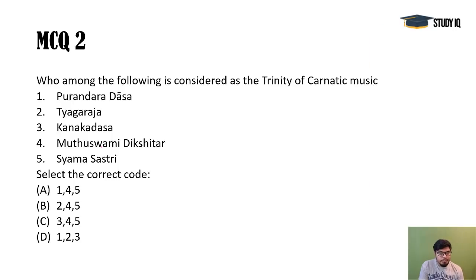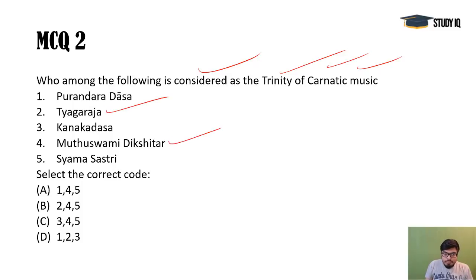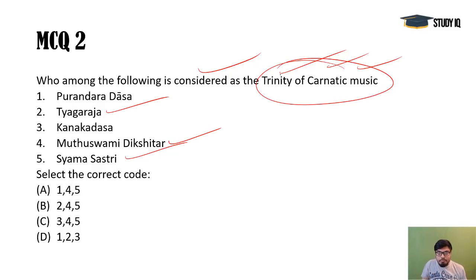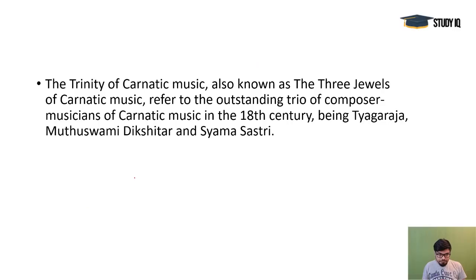And next, who among the following is considered as the Trinity of the Carnatic music? You see, these are the important composers and musicians of that time. The 18th century was the time when these were there in South India. Tyagaraja, Muthuswami Dikshitar and Shyama Shastri, these three are called the Trinity of the Carnatic music. So the answer would be 2, 4 and 5. Okay, many times this question has been asked.